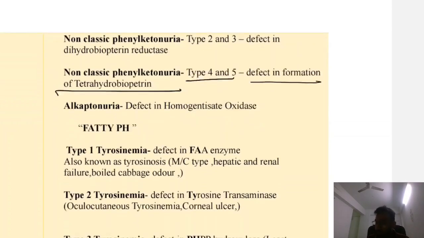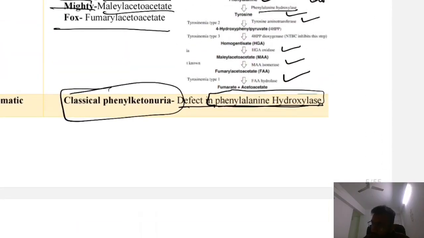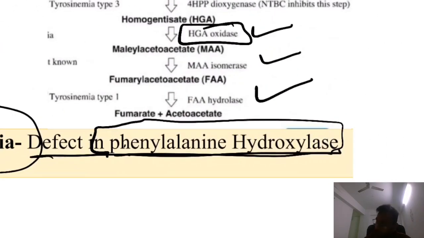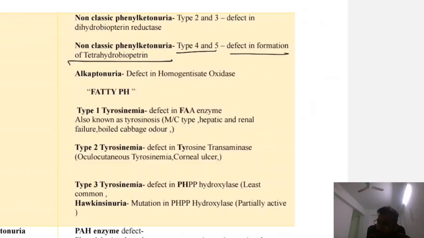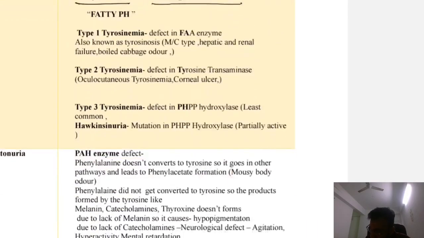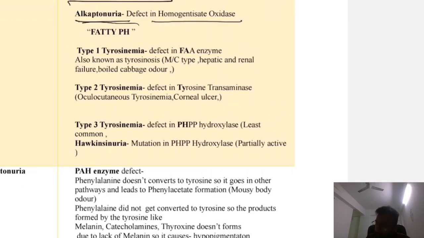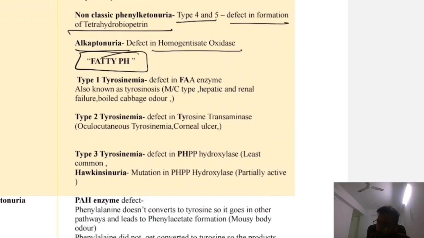Now next is alkaptonuria. If this enzyme, homogentisate oxidase, is defective, the patient presents with alkaptonuria. Now the next mnemonic is FAAT pH. What is FAAT pH? Type 1, type 2 and type 3 tyrosinemia. How will you remember the enzyme defect in each condition? The mnemonic is FAAT pH. FAA is used in the first enzyme.